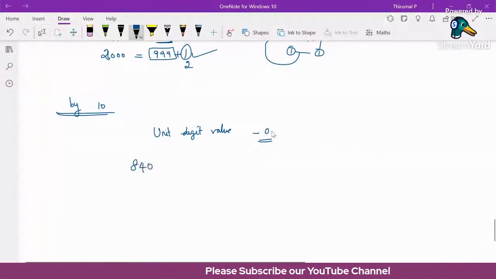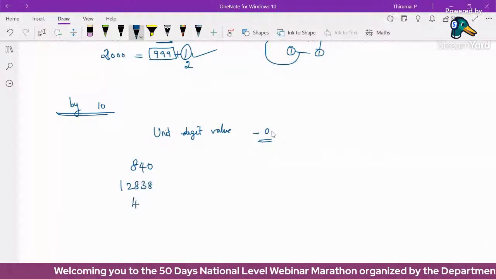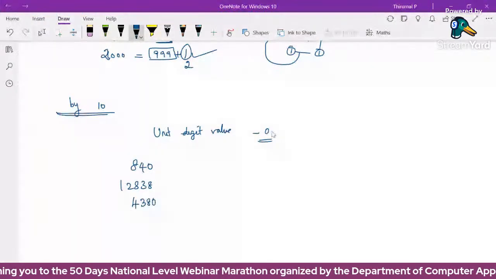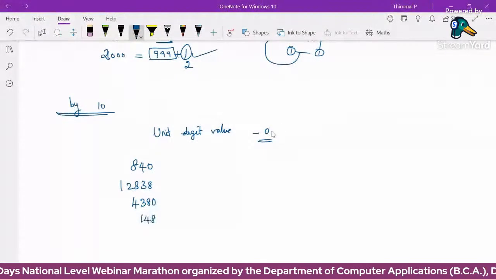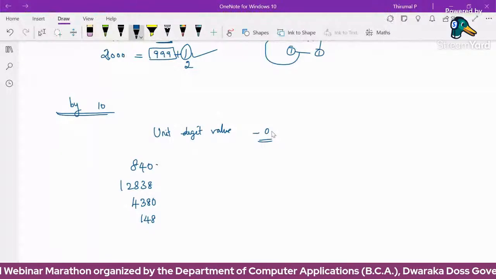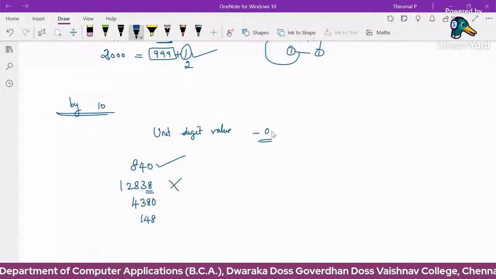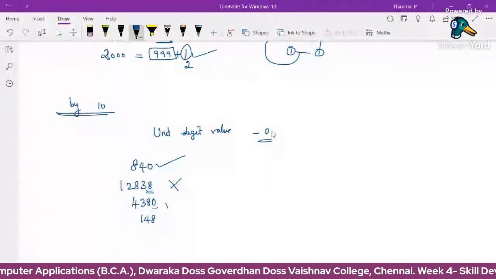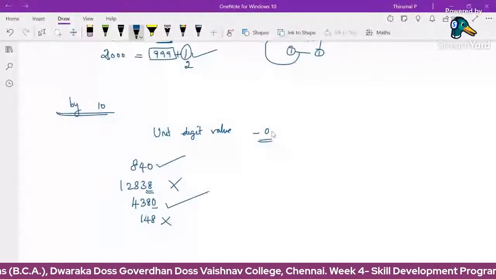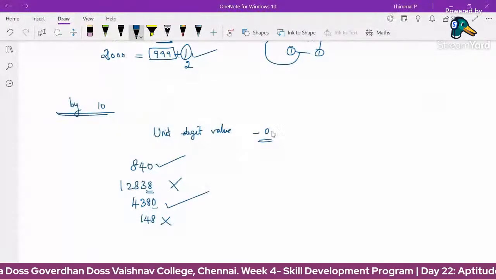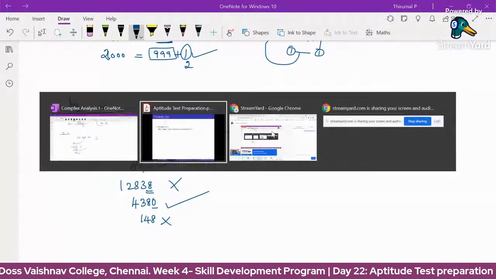8, 4, 0, 1, 2, 8, 3, 8, 4, 3, 6, 8, 0. Okay, here the unit digit value is 0. This is divisible by 10. Here the unit digit value is 8. This is not divisible by 10. Here 0, divisible by 10. Here 8, this is not divisible by 10. So checking 10 is very simple. Unit digit value 0 means the given number is divisible by 10.